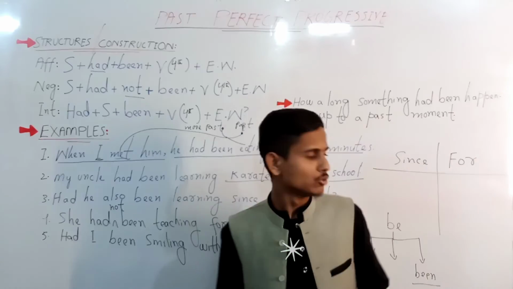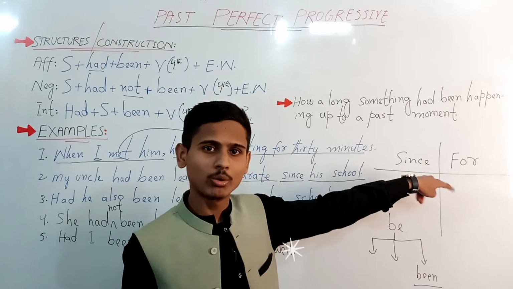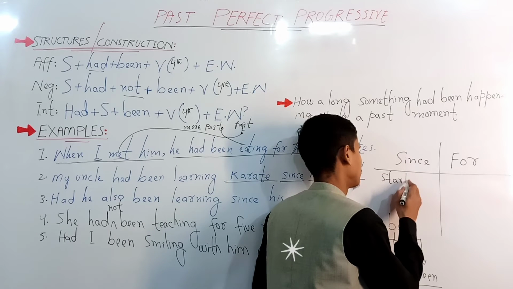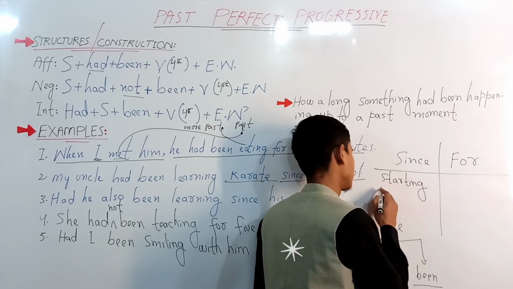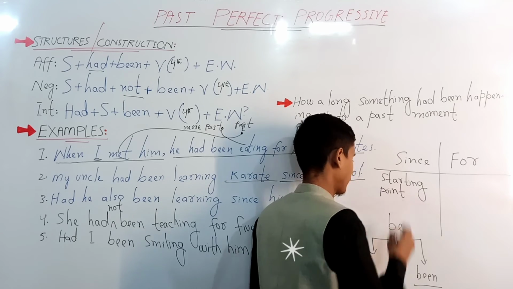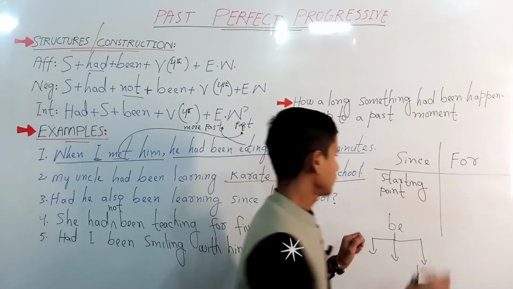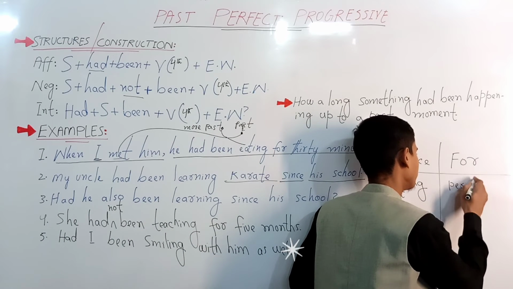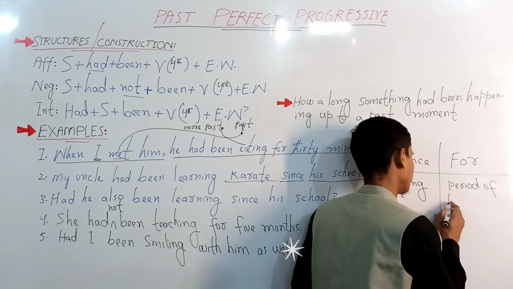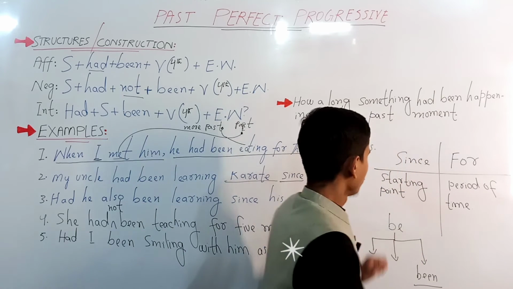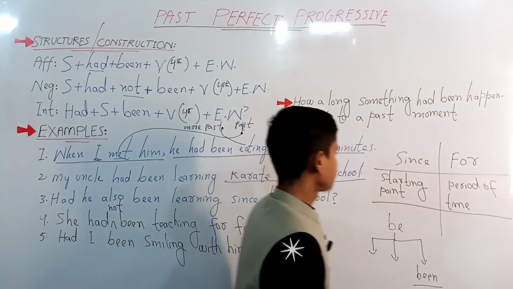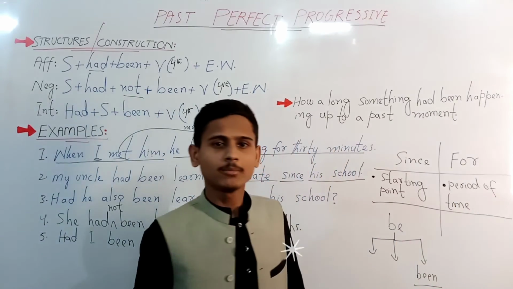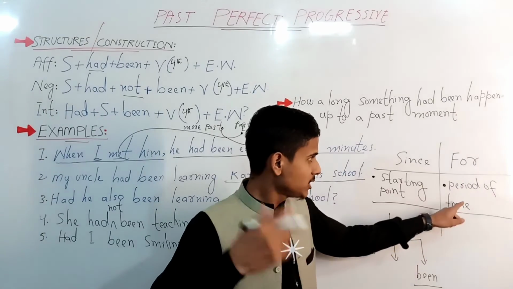Right, now let's move towards the difference between these two words again. We use since to show a starting point, and we use for to show a period of time. Let me give you some examples.